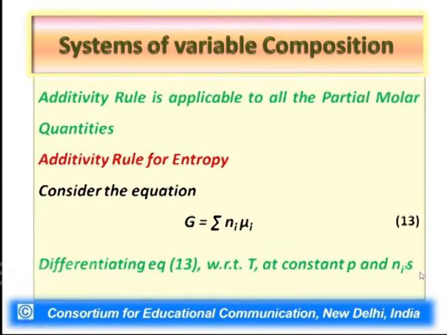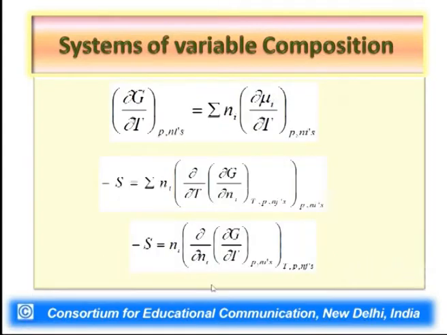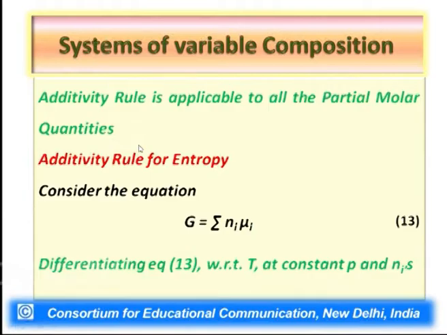Now the fact of matter is that the additivity rule is applicable to all partial molar quantities. Mu i is nothing but the partial molar Gibbs free energy. So we can say that the Gibbs free energy of the system equals summation Ni GiPM. Instead of mu i, we can also write GiPM. If such an additivity rule is applicable as a general rule to all partial molar quantities, we can use a small derivation to prove this.